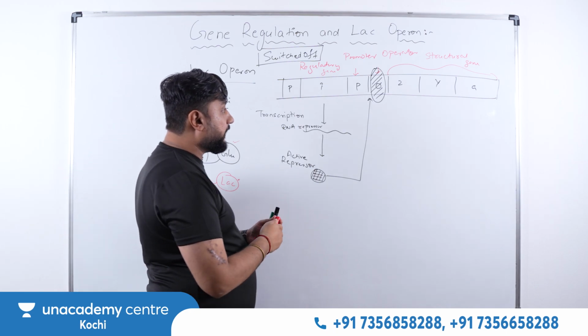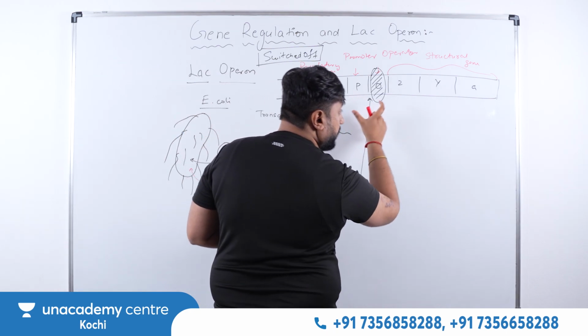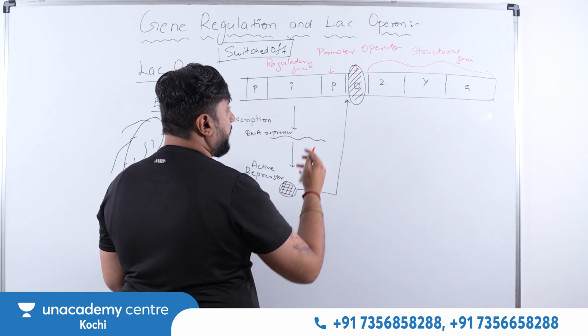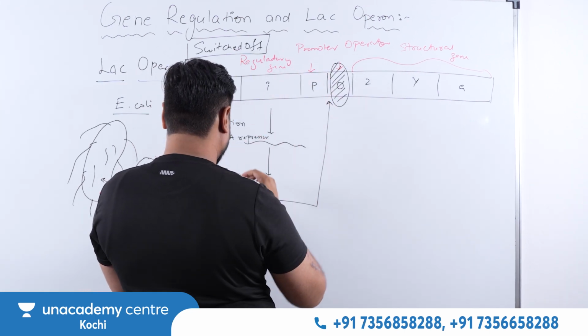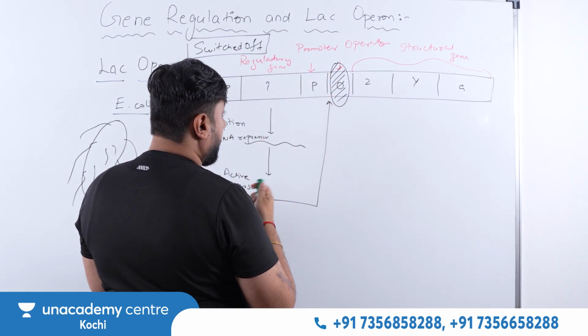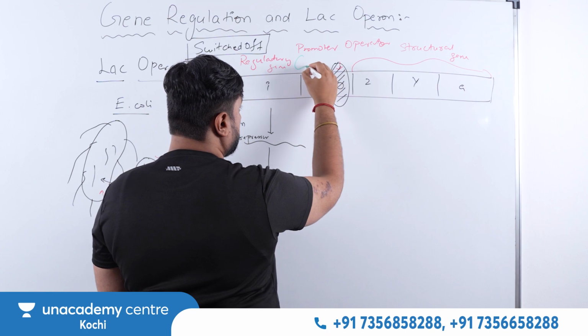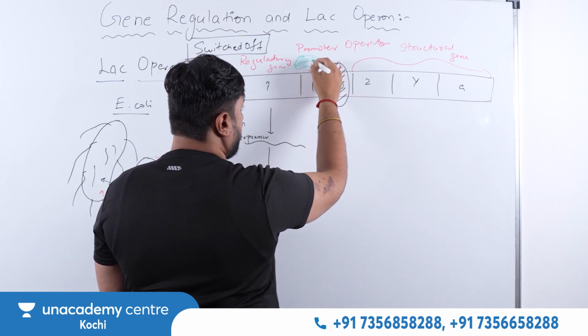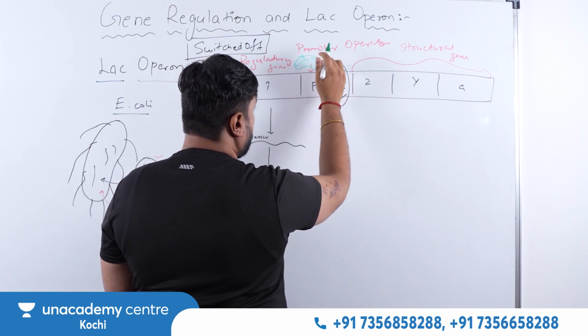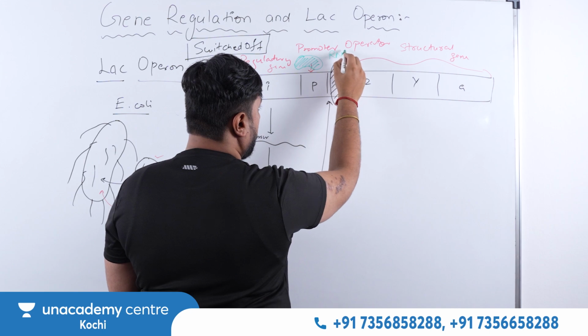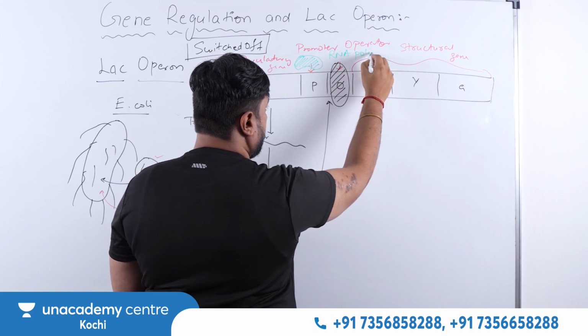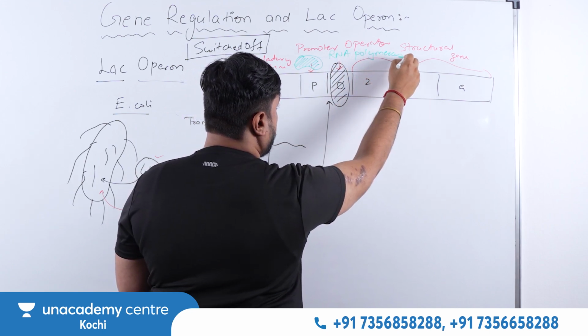See, we know how they are going to do the transcription. Always in the promoter, who will come? The RNA polymerase. So you can see this is your RNA polymerase.